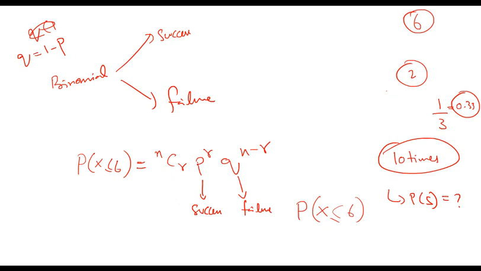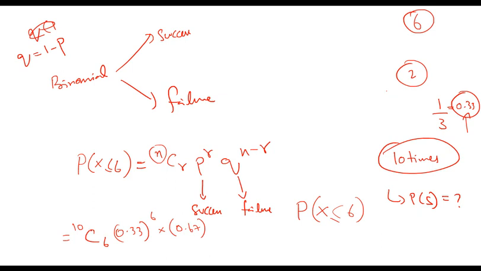So that means if I do nCr p to the power r, q to the power n minus r, that will give me the probability of success in these experiments. What is n? n is the total number of experiments, for example, 10. What is r? r is the desired number of success outcomes, which is 6. p is the probability of success, which is 0.33. r is 6 again. q is 1 minus p, which is 0.67.